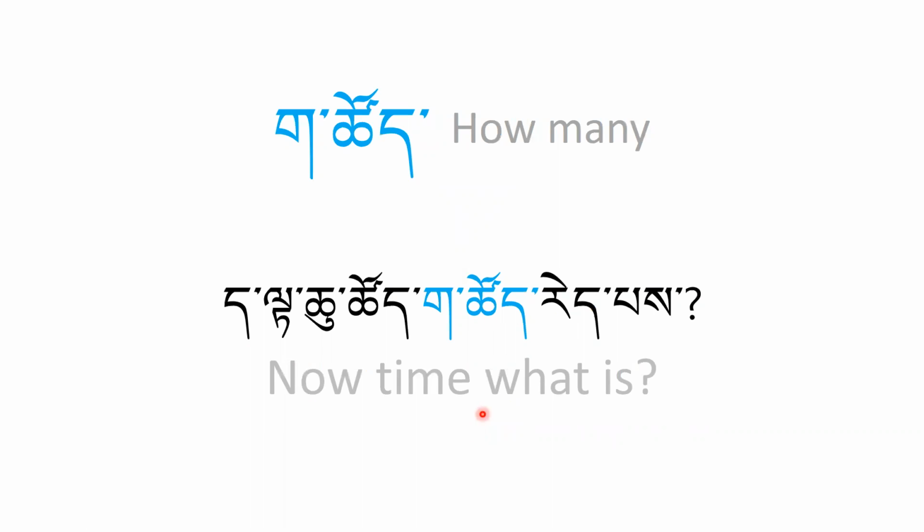Gatsu. Gatsu means how many. To ask the question, what time is it now? We actually say how many hours is it, or what o'clock is it?